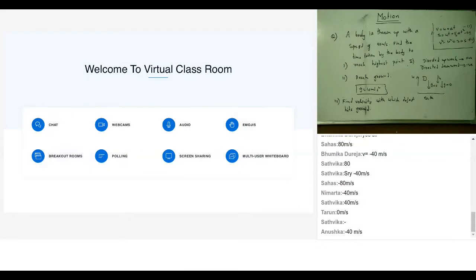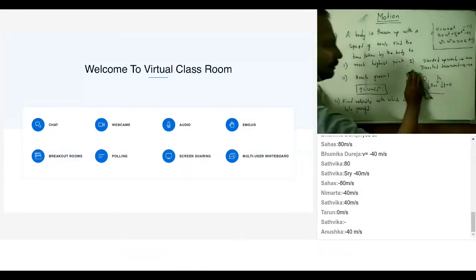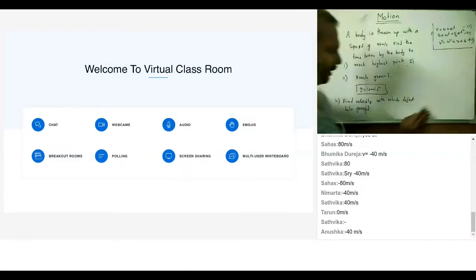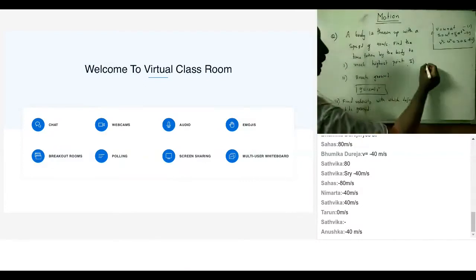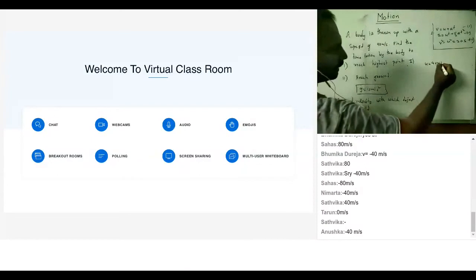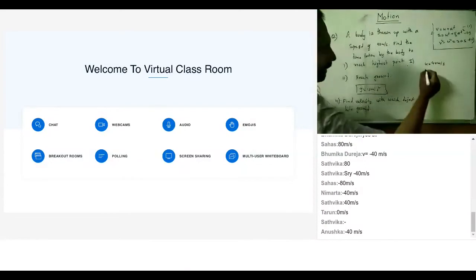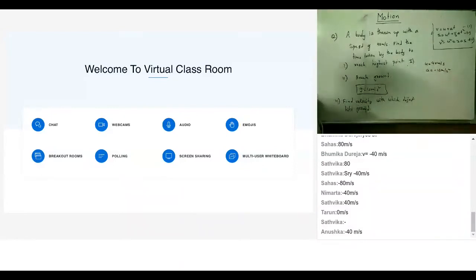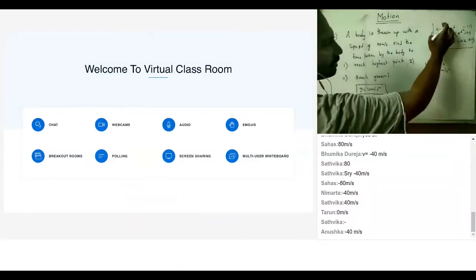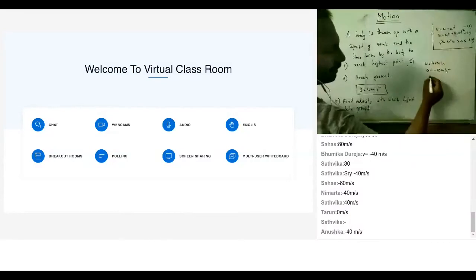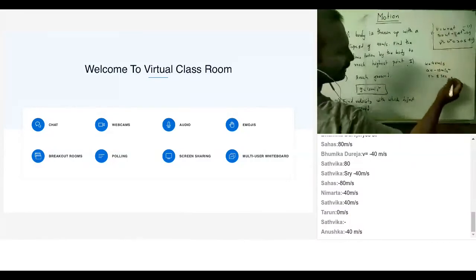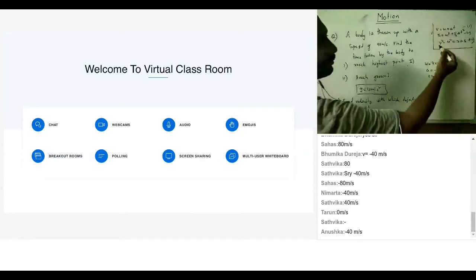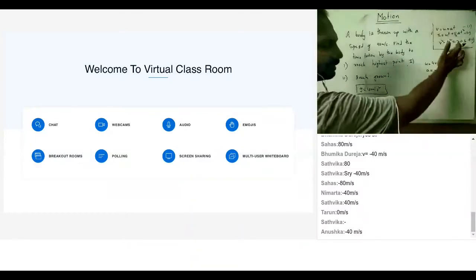Okay, so let's see, what do I get? I'll just rub this part. What all things do we know? We have u equal to 40 meter per second. And what else do we know? a equal to minus 10 meter per second square. I can use either this equation or this equation because I already found the time. Time we have already found to be 8 seconds, right? I'll use this equation because I'm not very comfortable with squares. Of course, even if you use the other equation, you'll get the answer.